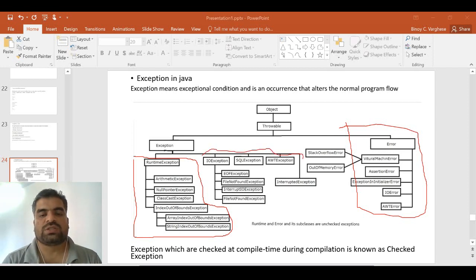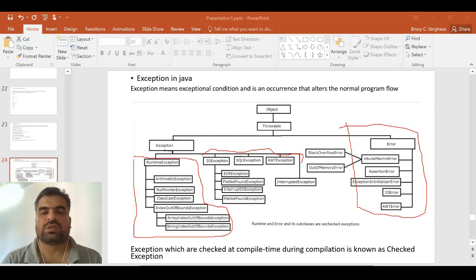So what does checked exception mean? It means that whenever the compiler compiles, at compile time, the compiler itself will complain if the exception is not handled. So at compile time we have to either handle it or declare it. That kind of exception is known as a checked exception.